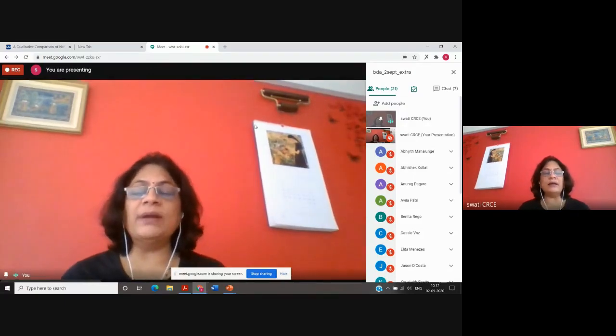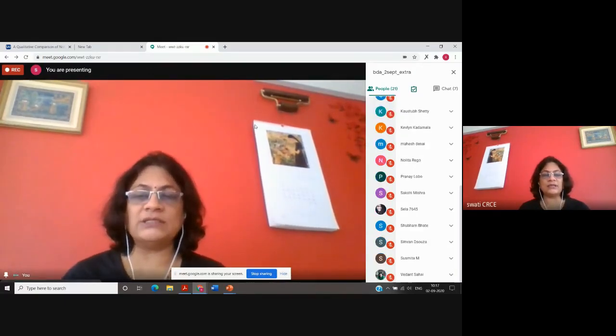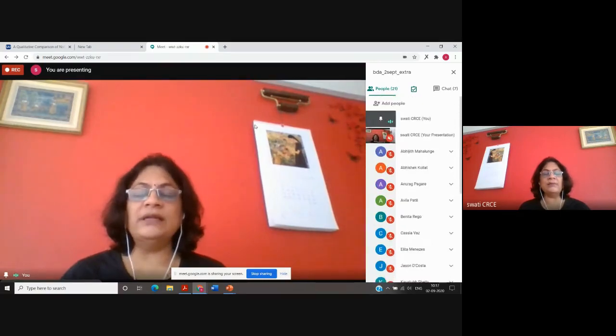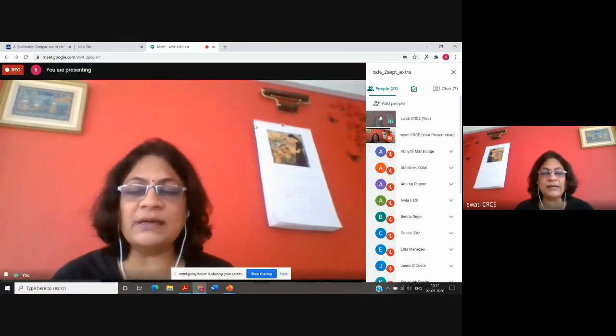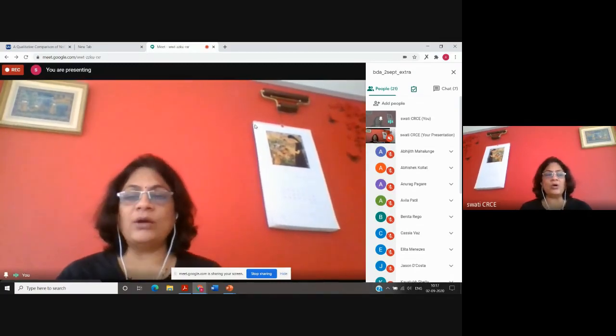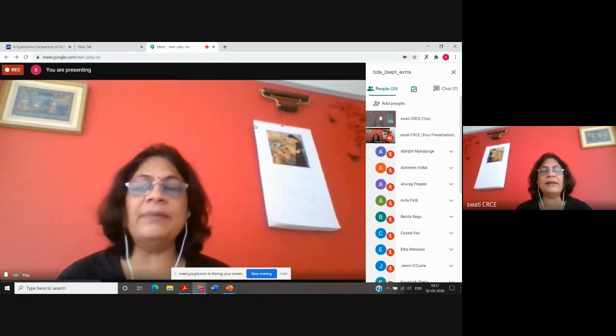So suppose a Mumbai employee wants to access something in the database, it is a nearby location for the program to access the data. But as both the database servers are connected to each other, I can access the records of a Bangalore employee also, but that may take time.